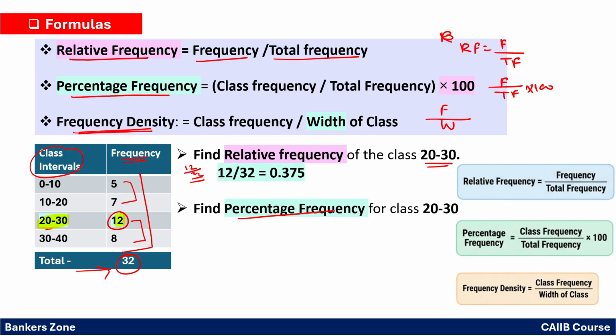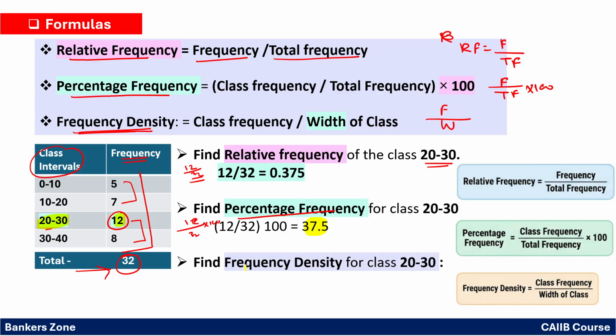Now find the percentage of frequency. Percentage of frequency, again very simple. The frequency for 20 to 30 is 12, divided by the total frequency 32, multiplied by simply 100. You will get the percentage, right? So the percentage here you will get is 37.5. Very easy. Next is what? Simply finding the frequency density.